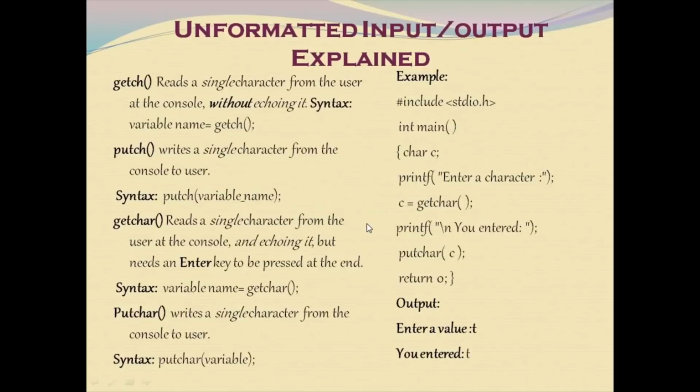Next, moving on to unformatted input-output functions. getch reads a single character from the user at the console without echoing it. The syntax is variable name is equal to getch. Next, putch writes a single character to the console for the user.